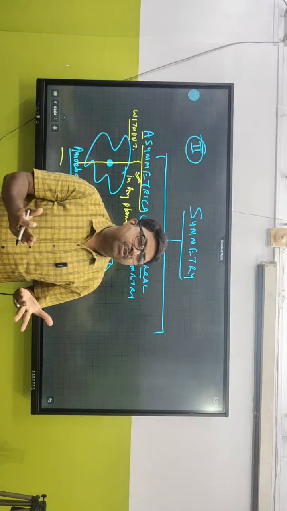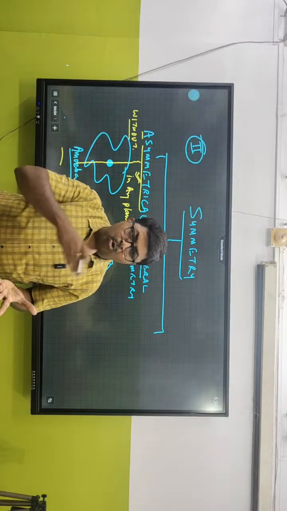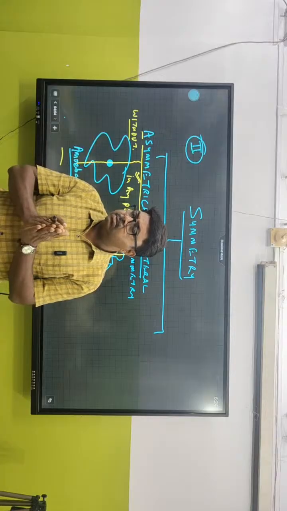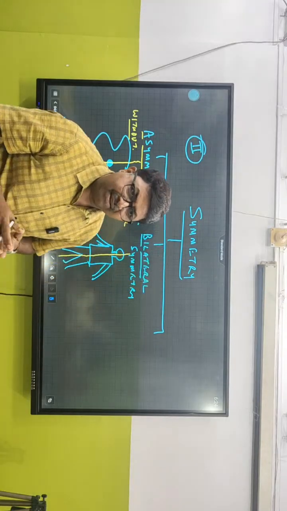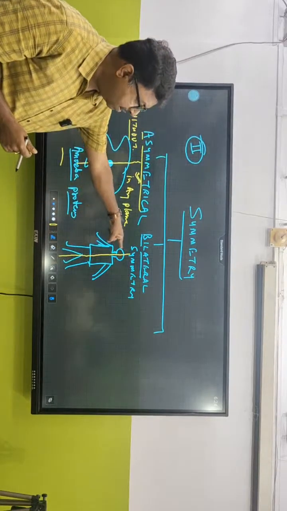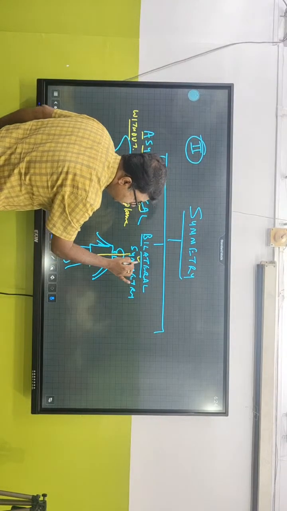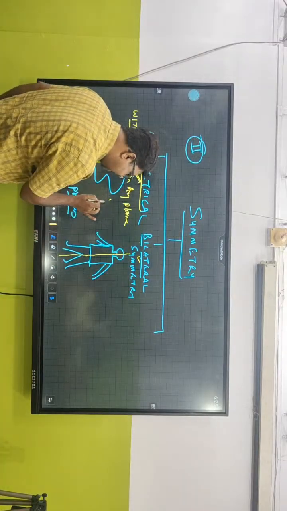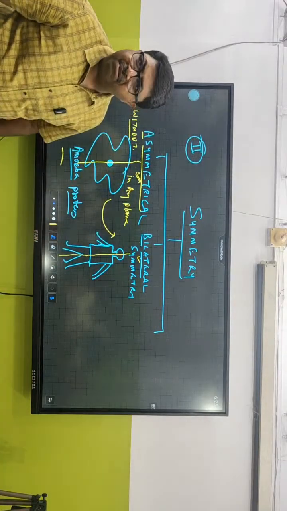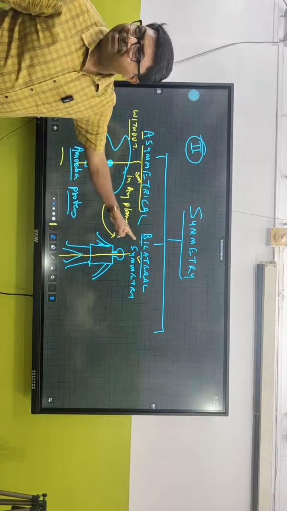So we come under which phylum? Chordata. So the most advanced organisms, but they are also present in some invertebrata. Clear? So bilateral symmetry is basically present in all vertebrates, and when we study each phylum, we are going to understand it. So bilateral symmetry is definitely advanced over asymmetrical. So this is the second type.